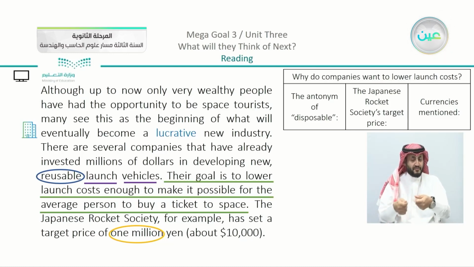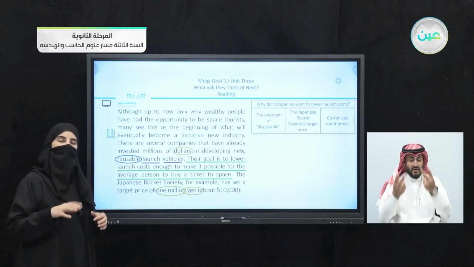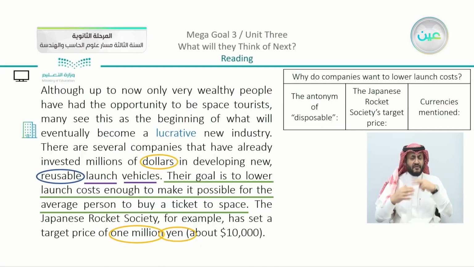Currencies mentioned. Now we have currencies, not just countries. There is a currency that is mentioned. You can see that we have here dollars, and also we have here the yen. So here you can see that there are interesting words to learn. Now we do have our vocabulary word, which is lucrative, and we have launch, we have vehicles. Now all of these words are related to space.